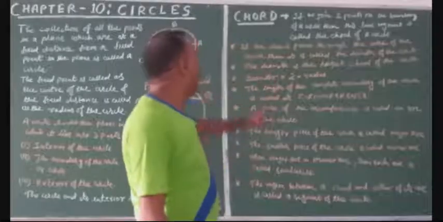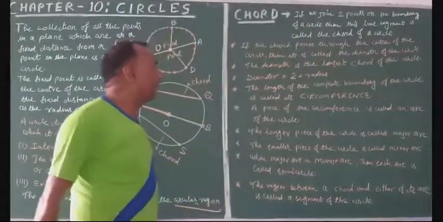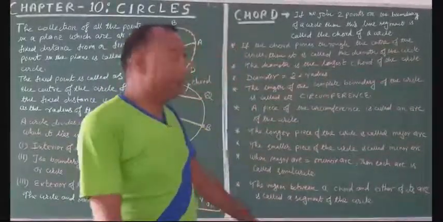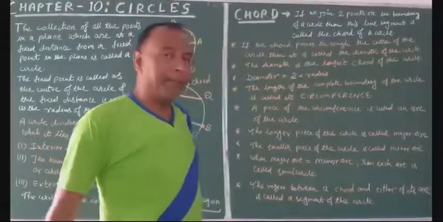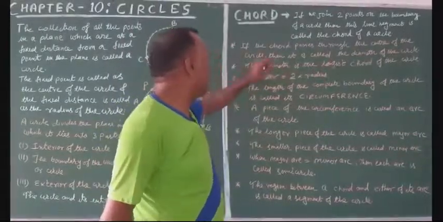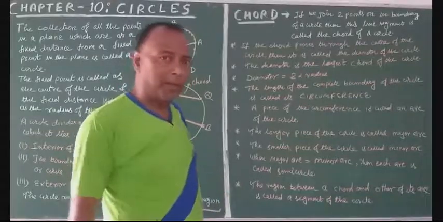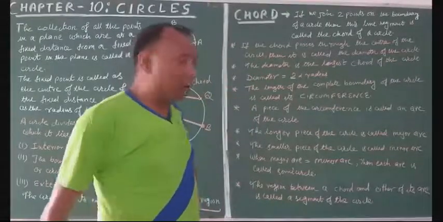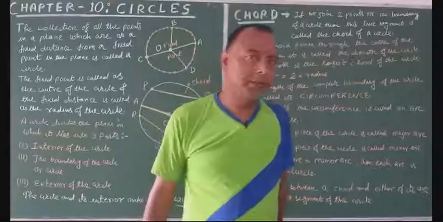So we can say, if we join 2 points on the boundary of a circle, then the line segment formed is called the chord of a circle. Again, if the chord passes through the center of the circle, then it is called the diameter of the circle. Again, just look. The diameter is the longest chord of the circle.